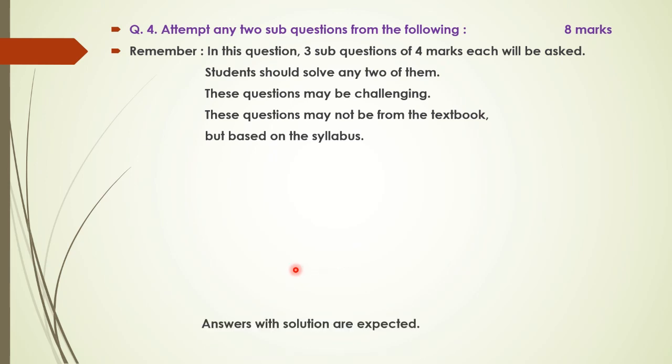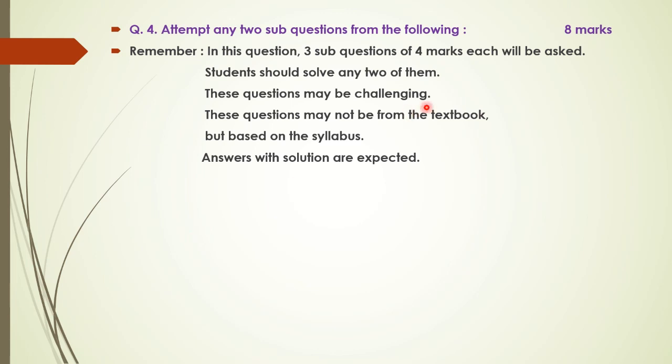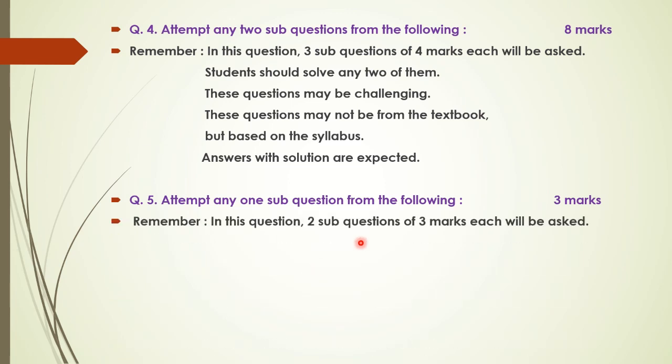Here also the method is expected from you. You have to write down the complete solution. 4 marks questions, so you have to write down each and every step very carefully. Then last question number 5. Attempt any 1 sub question from the following, and it carries 3 marks. In this particular question, 2 questions of 3 marks each will be asked to you, and you have to solve any one out of these 2.